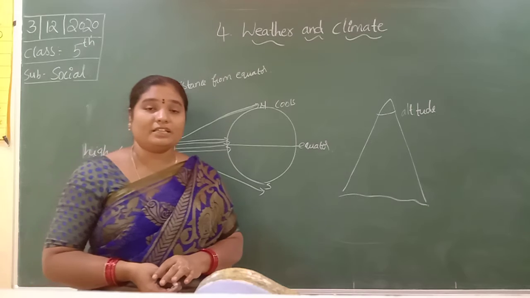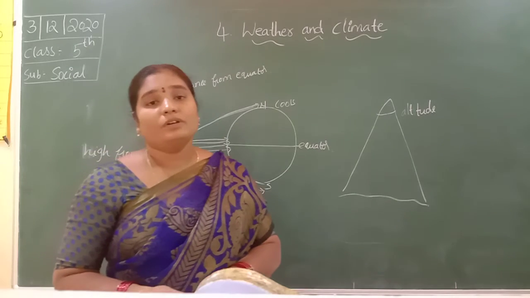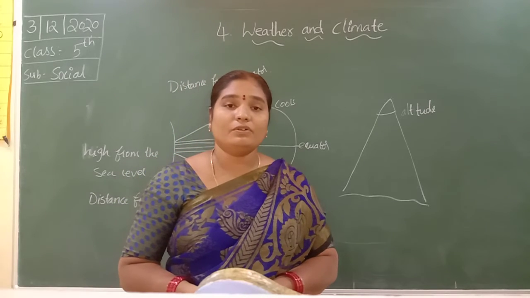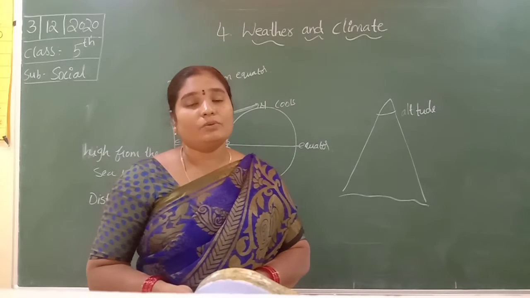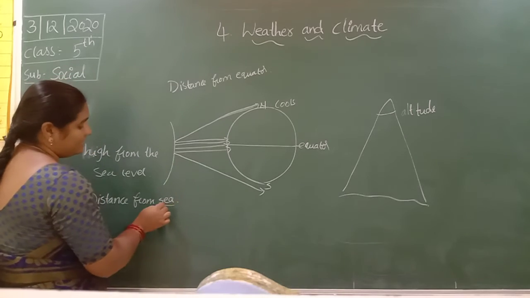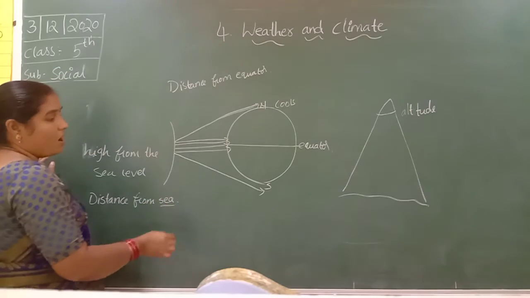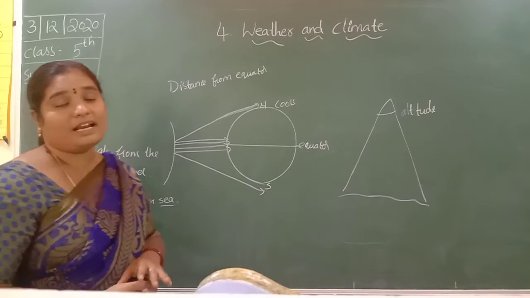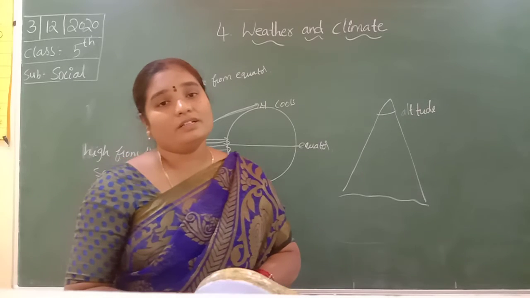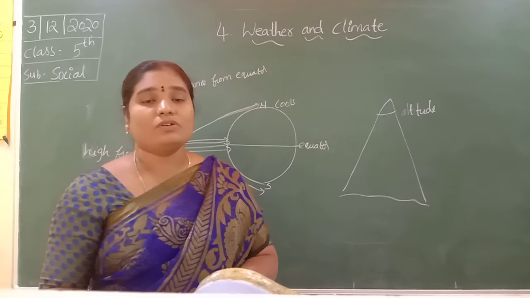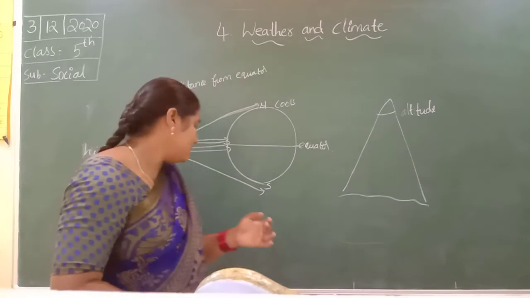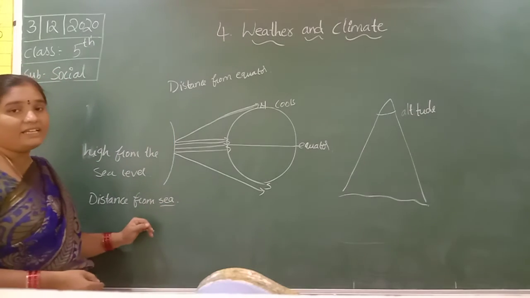The coastal region has a climate that is neither too hot nor too cold, because the sea is cool and the land is hot. Due to the sun rays, the sea heats up quickly and cools down quickly. Here the sea level is very cool and the land is hot.